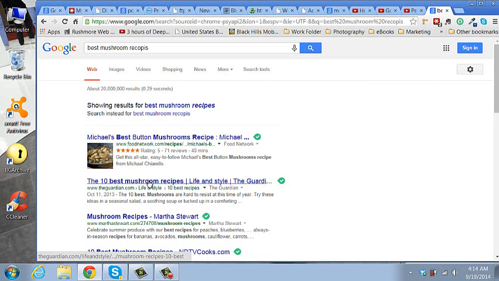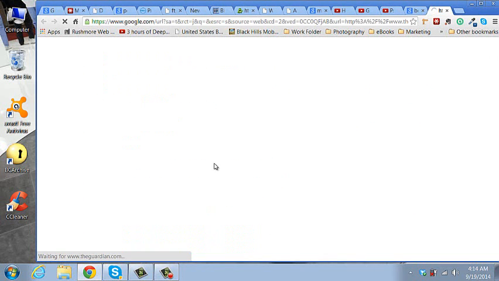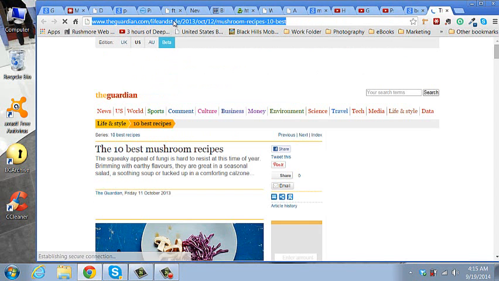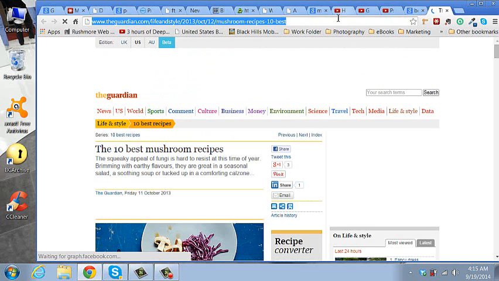The 10 best mushroom recipes. Okay, how about that one? Let's make a link to that. Get back to our site.